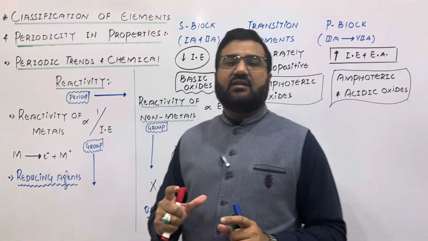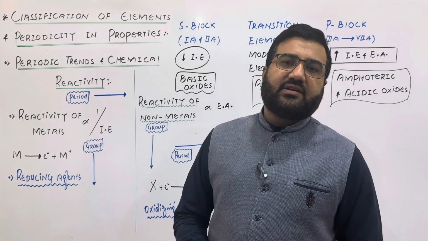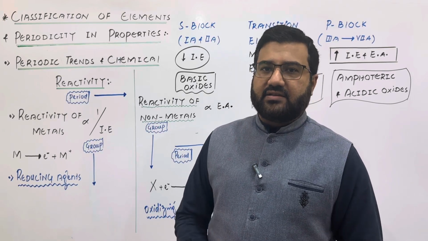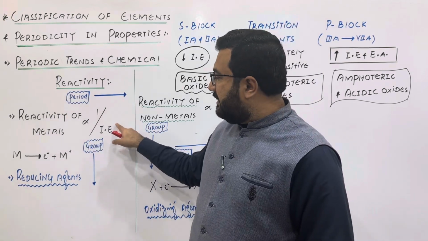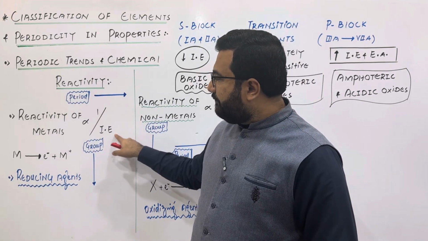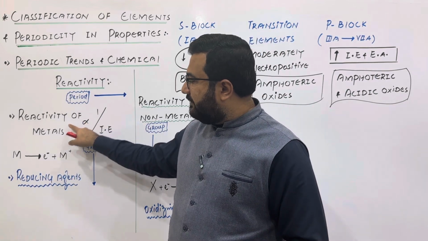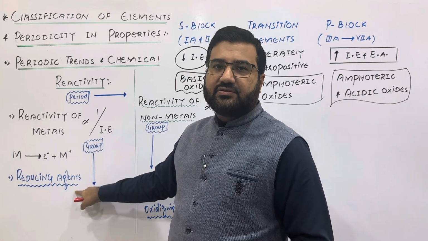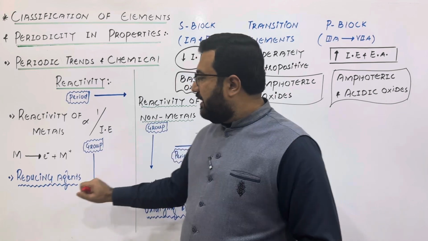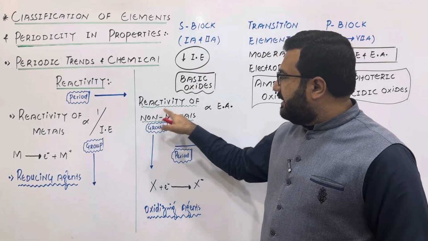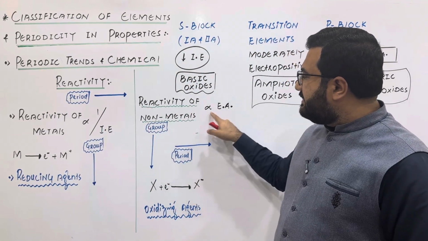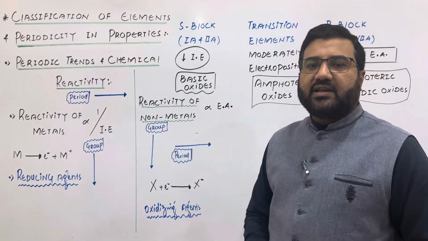The stronger the metal, the stronger its reducing property. So if a metal has low ionization energy, it will be highly reactive and it will act as a very strong reducing agent.